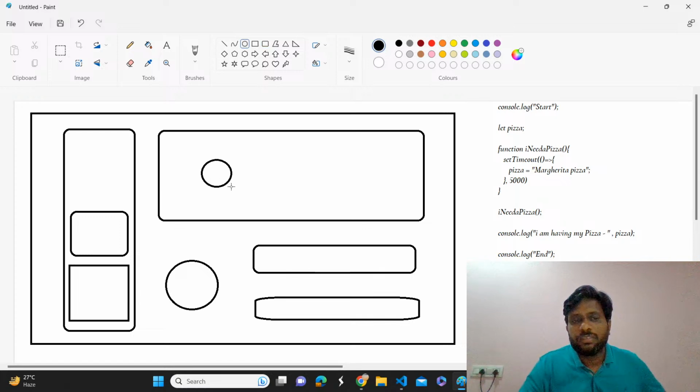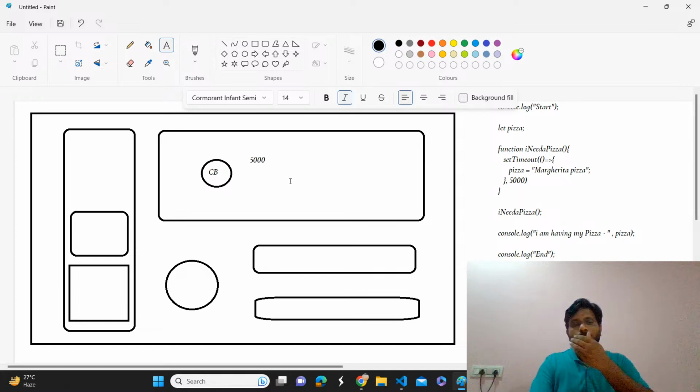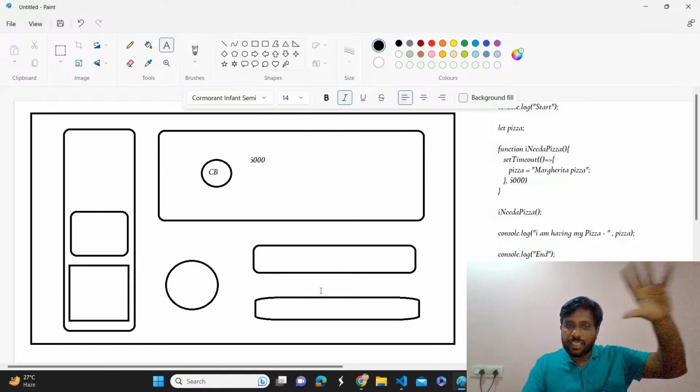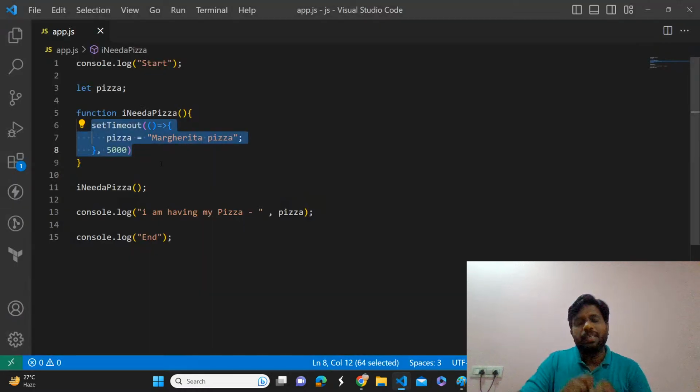A timer inside the web API. It will attach that callback function and the timer. Okay, what is the time delay we have given? 5000 milliseconds. So it is going to move this callback function to the task queue after 5 seconds, that means 5000 milliseconds. Once it has done that job, we have only one instruction, that is setTimeout.